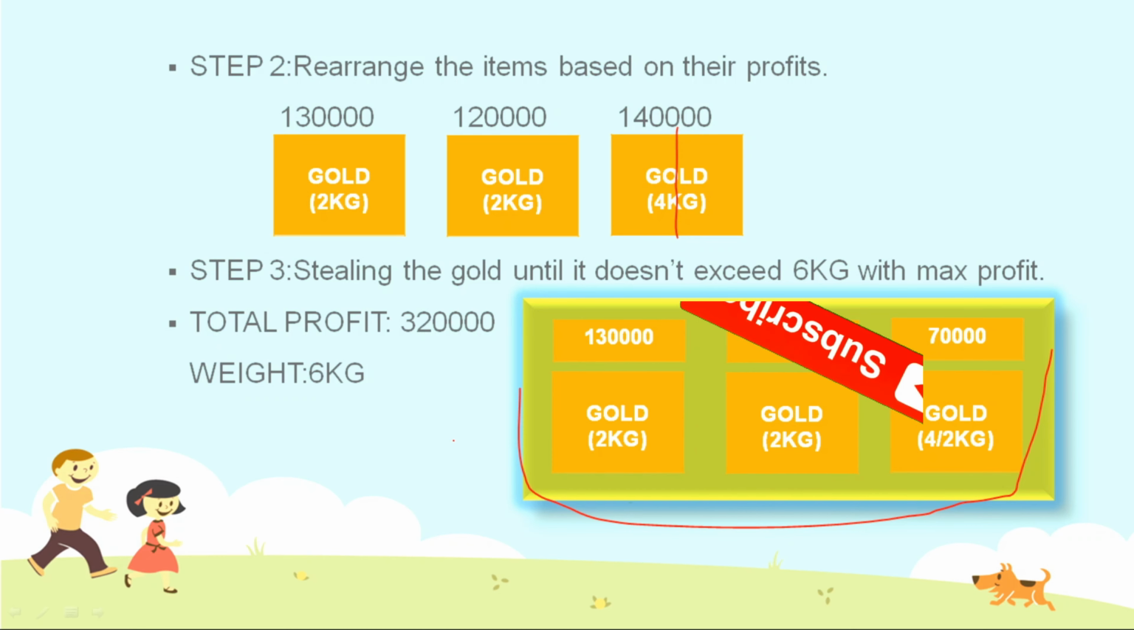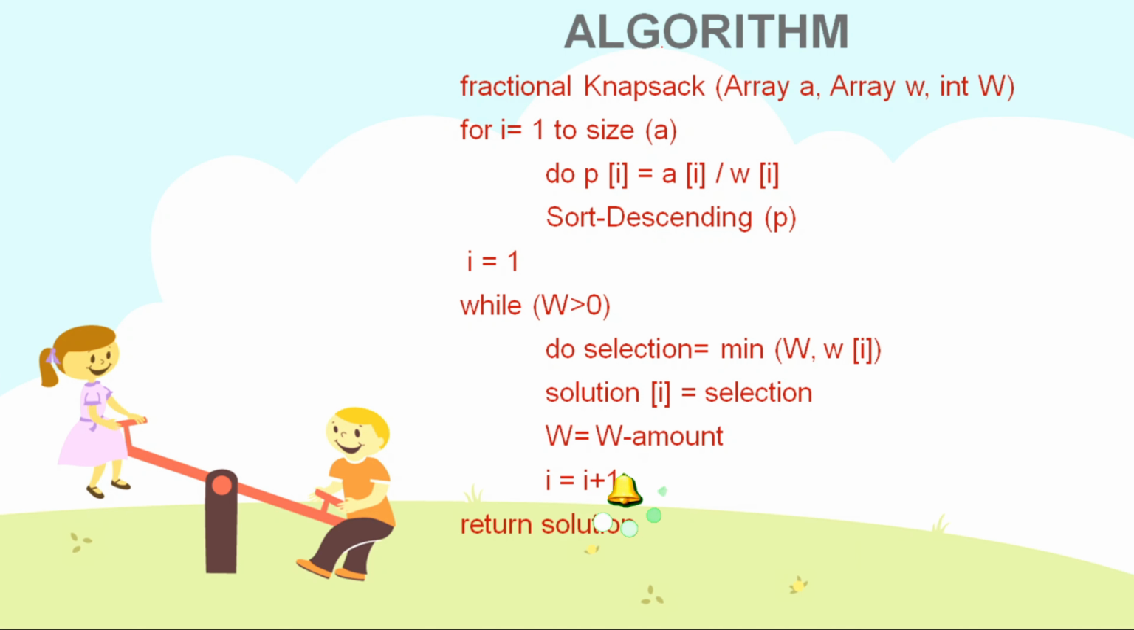Now let us discuss the algorithm. For the knapsack algorithm, I took an array A which represents the cost, an array W which represents the weight, and an integer capital W which shows the weight of the thief's knapsack. First I will calculate the profit for i equals 1 to size of A, up to the size of the array A.